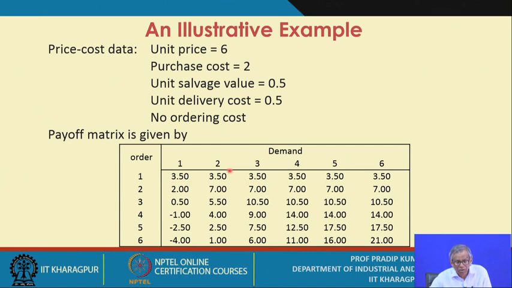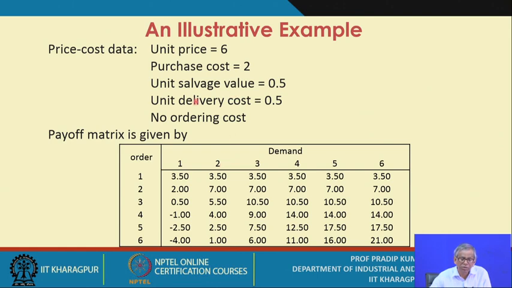Now for the second case, when the demand level is 2, the outcome will be just 3.5, because the other unit you cannot sell. So it is 3.5, 3.5, 3.5, 3.5. It is unfulfilled demand.